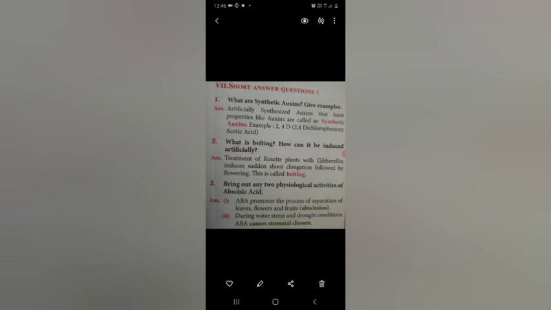That is said to be a stress condition of the plant. During water stress, some plants are unable to get water. That stress is called water stress. And drought condition means famine, there is no water anywhere, the earth has dried up completely. That is said to be drought condition.